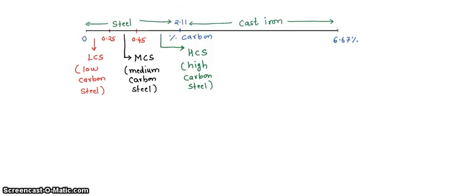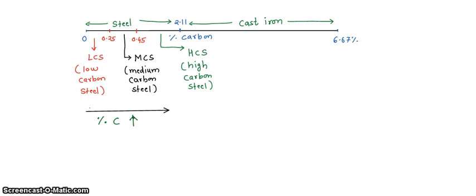Okay, that means if you are going from left to right, see how I am drawing the arrow. If you are going from left to right, what you can see, percentage of carbon increases.